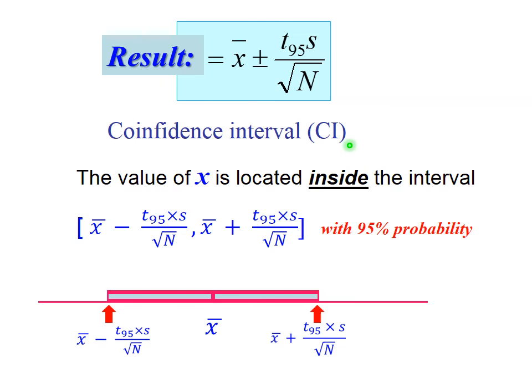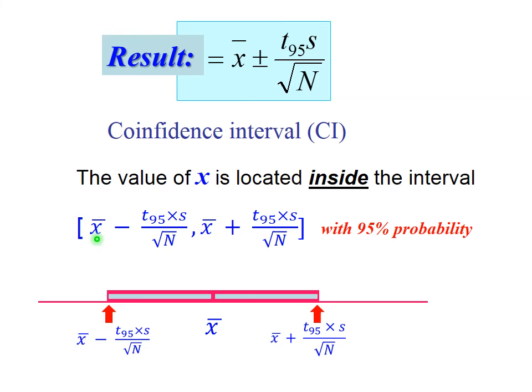Why we name it confidence interval? Just a reminder. So my result is x bar plus minus T95. What does it mean? Plus minus. The value of x is located inside the interval.